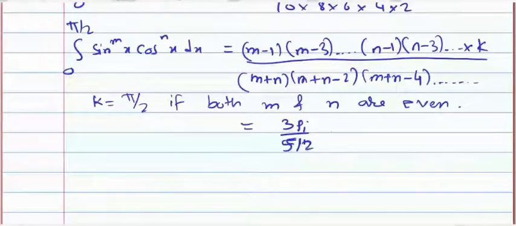Okay. Next question. What is the value of this integration? Integration dx upon 9 minus x square.